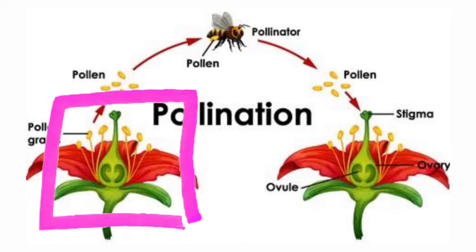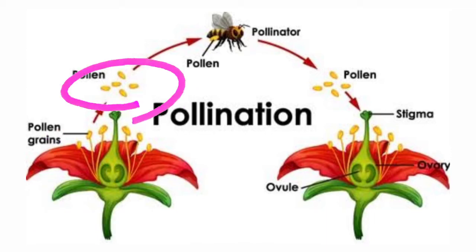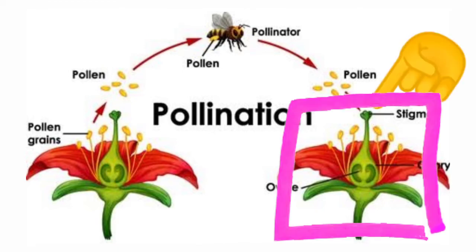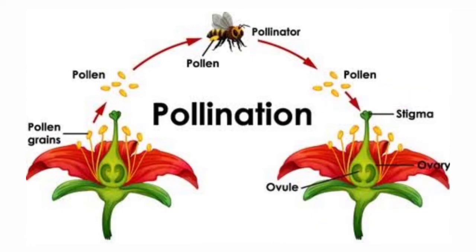So in this first flower, let's look here. From this first flower the pollen grains are getting released. These yellow colored ones are the pollens. These pollen grains are carried by the insect to another flower, and these pollen grains are reaching where? To the stigma of the other flower. As the pollen grains are carried from one flower to another flower and reach the stigma, that is why we can say that the pollen grains are getting transferred.